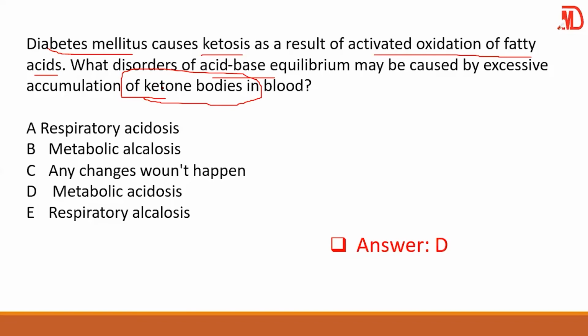And we said acidosis means there is an increase of hydrogen ion concentration. And in alkalosis, there's a decrease of hydrogen ion concentration. Then when we talk about excretory acidosis, we're actually referring to diarrhea. When we talk about vomiting, it gives alkalosis, because you are vomiting acid out, giving you an alkaline state. So here we're talking about D, metabolic acidosis, because ketones produce acid in the body. So here your answer is D.